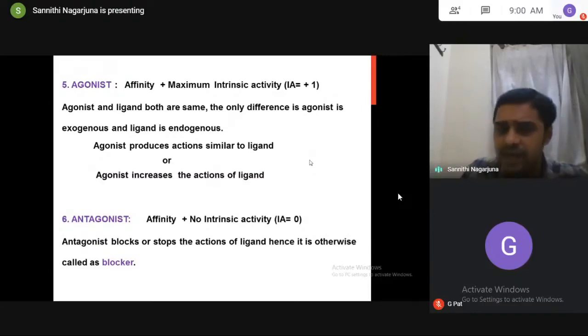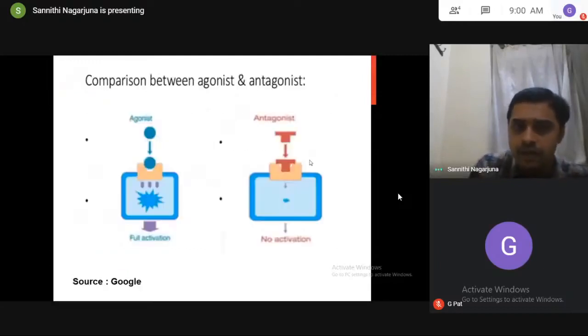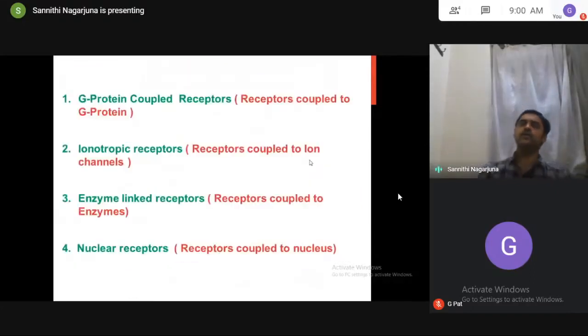So always agonist and ligand both are same, but ligand is endogenous, agonist is exogenous. And antagonist, also called as blocker, will stop or block the actions of a ligand. So basically for this, we have to know 4 types of receptors. All receptors are not single, not alone. They are always coupled. To what they are coupled is different. Based on that, we are giving names to the receptors.